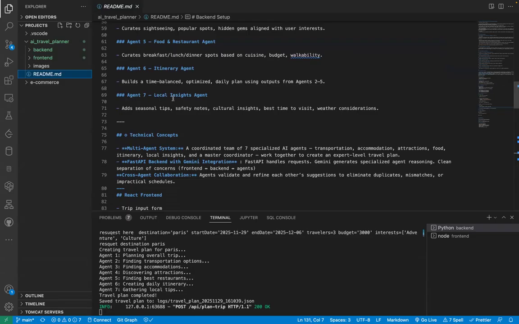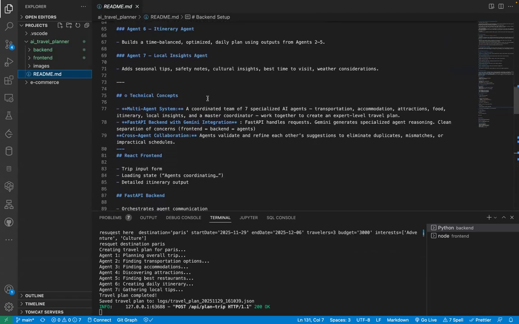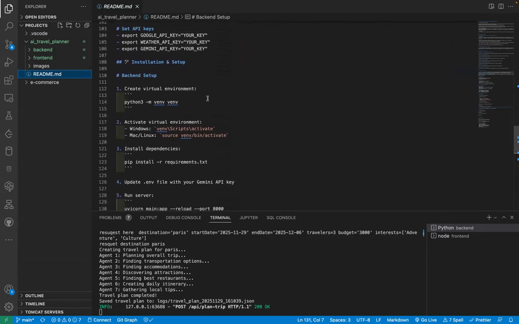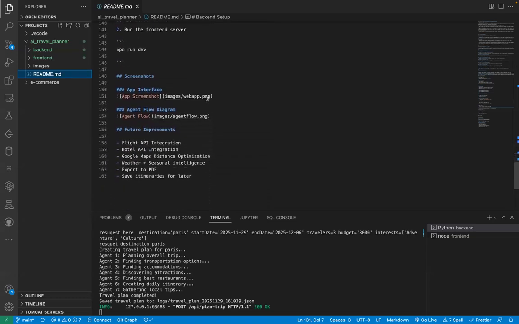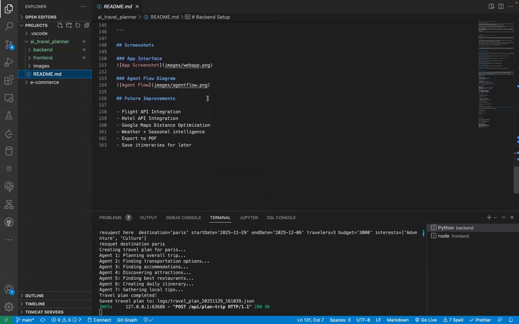And agent 7 is the local insights agent, which gives an idea about the different spots available, different cultural insights, and best places to visit. So yeah, these are our agents. And if you see, we have written all the different steps on how to run this specific project, so you can go and visit our repo and download this.